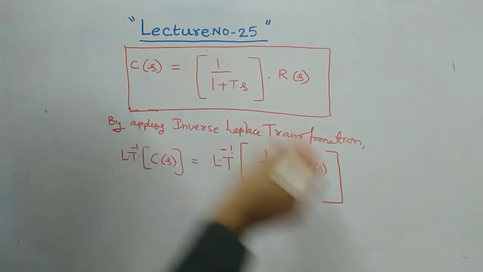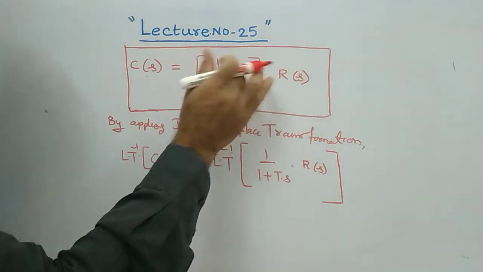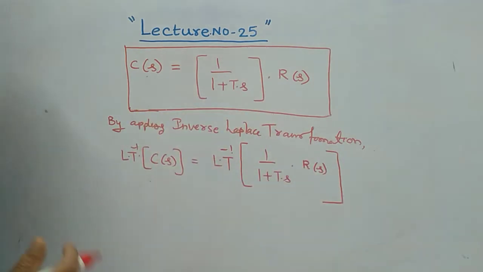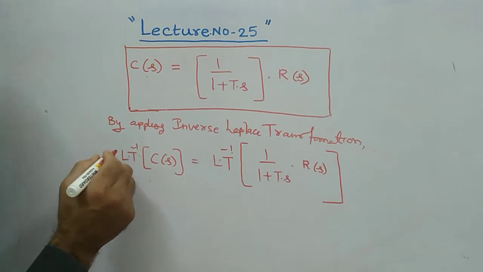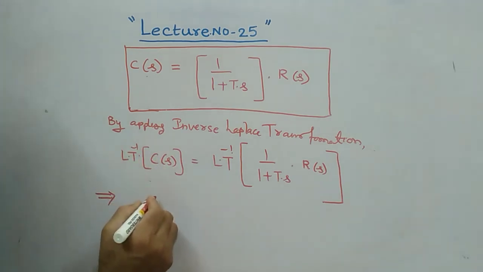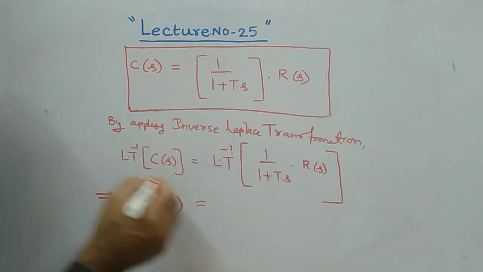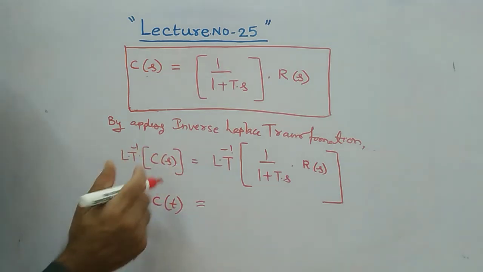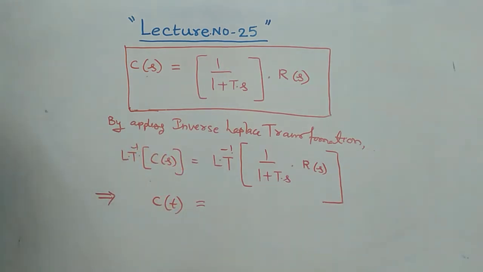I can write it combinedly, no problem. You can write individually or you can combine here also, nothing wrong in that. So LT inverse of the total. Upon application of inverse Laplace transformation, you will get C of t itself. C of s can be converted into C of t if you apply inverse Laplace transformation.